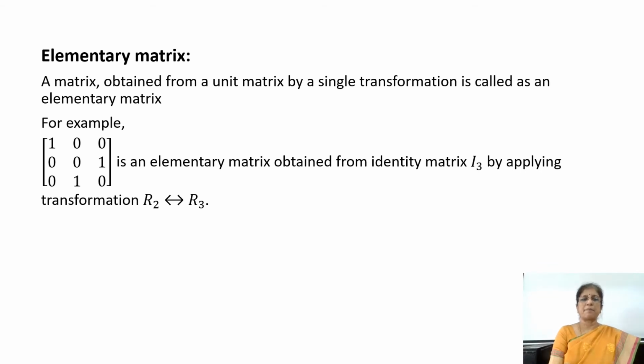Elementary matrix. A matrix obtained from a unit matrix by a single elementary transformation is called an elementary matrix. For example, if we consider the unit matrix 1 0 0, 0 1 0, 0 0 1, and row 2 and row 3 are interchanged, then we obtain the matrix shown in the slide, that is 1 0 0, 0 0 1, 0 1 0, which is known as an elementary matrix.